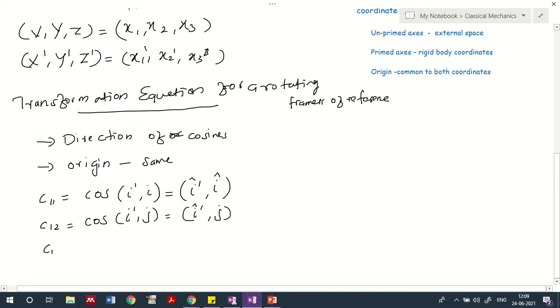And we have another one, C13, cos of I dash, k.